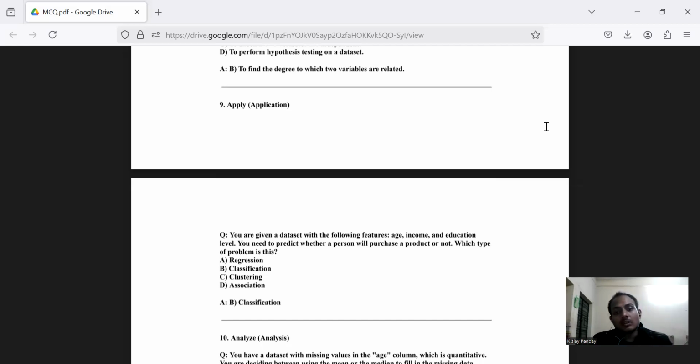The answer will be classification only, because here it is talking about the probability that a person is going to purchase a product. Then it's based on classification, on income, age, and education level.